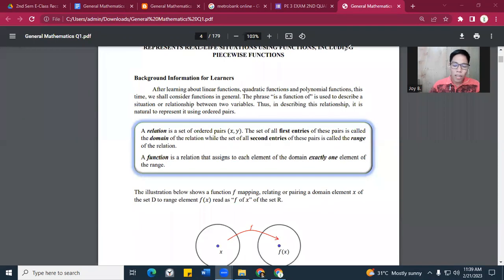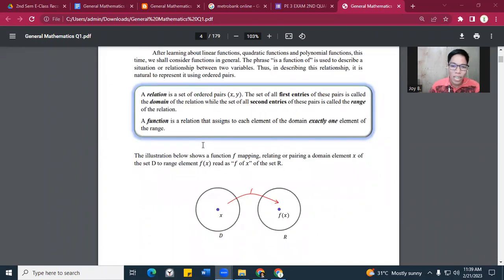Okay, so again, in our mother tongue, we have function. Ano bang function ng isang example ng lapis? Okay, we have lapis. So what's the function of the pencil? It's to use in writing. So the same also here sa ating mathematics na lesson. If we talk about function, this is a relation. Ano nga yung relation? Pares, ordered pairs that assigns to each element of the domain exactly one element of the range.